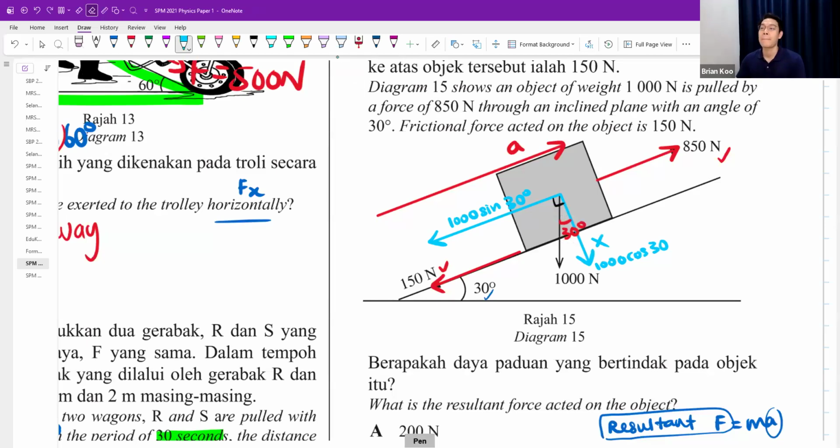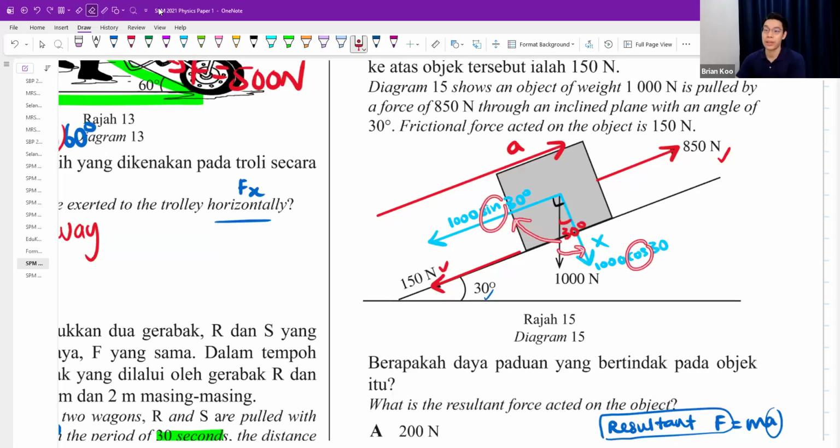Again, how come sine and cos? Like just now, in the previous question, the 1000 goes further and further away from the 30 degree. You must label the angle here. Don't look at this angle anymore. The 1000 Newton goes further, further away from the 30 degrees here. Or the 1000 goes closer, closer. Going closer is cos. Going away is called sine.